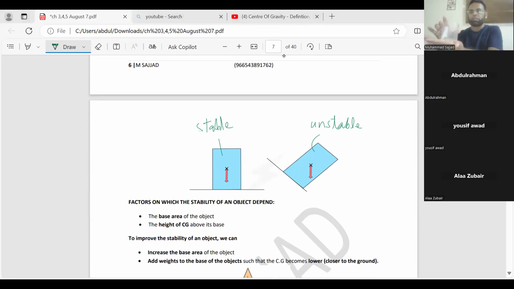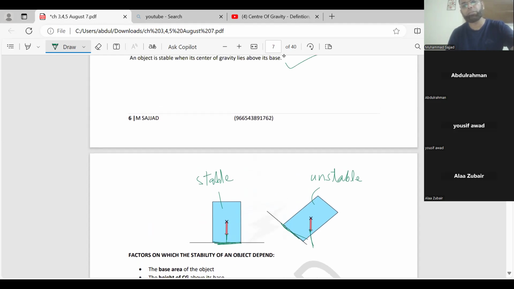How? See, if I'm pushing, and you can see it, even this glass on my hand, its base area is more on my hand. If I'm pushing it forward, again it comes back to its original state. So this glass is stable because its center of mass or center of gravity lies through its base. But if the glass is already tilted like this, and I remove my thumb, it will topple. The reason is, see here, base is here and the center of gravity is out of the base. So that's why the second diagram is unstable.